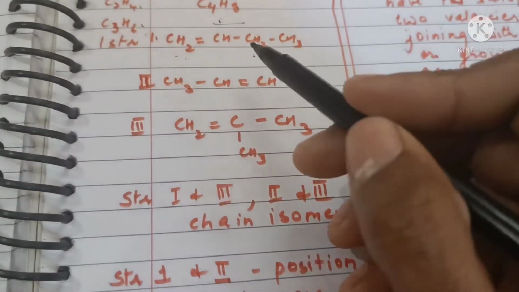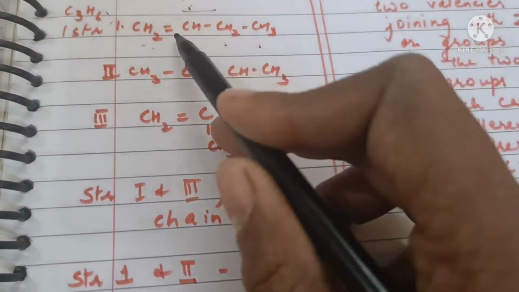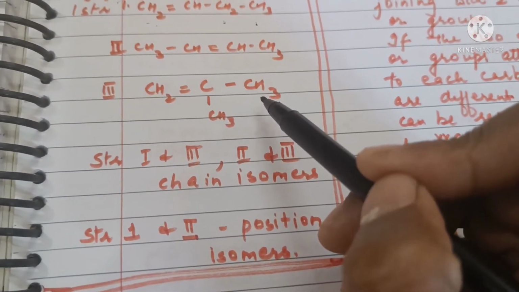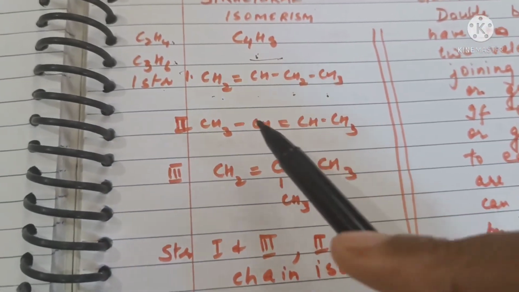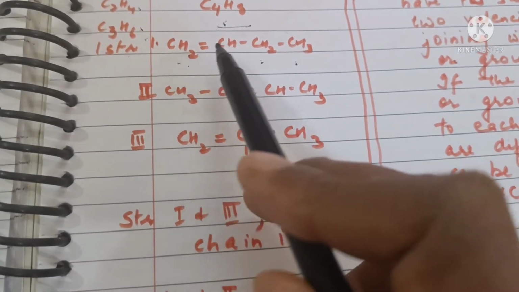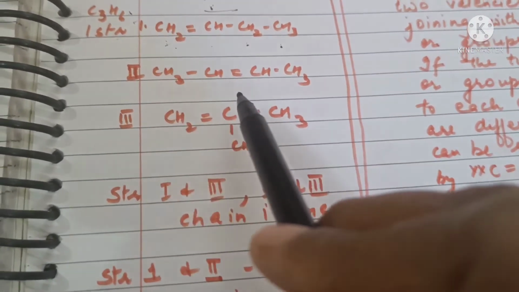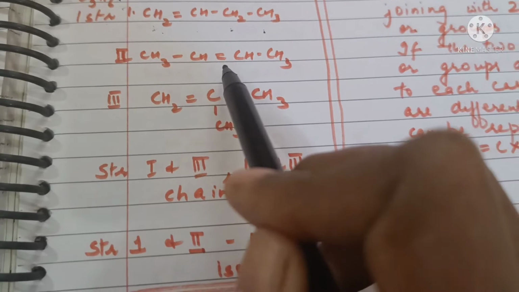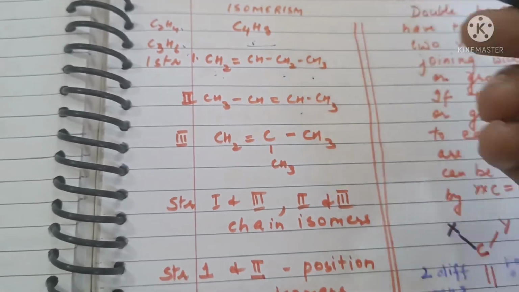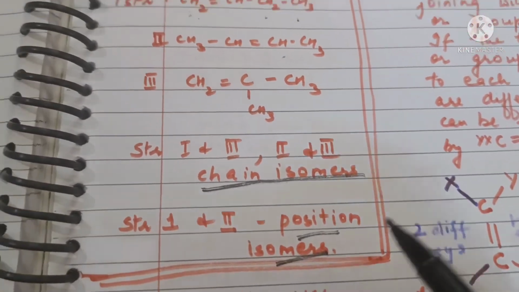So out of these, structures 1 and 3 are chain isomers because the difference occurs on the count of chain. Similarly, 2 and 3 are also chain isomers. Then compounds 1 and 2 can be called position isomers because here the difference in the two compounds occurs on the position of double bond. In the first case, the double bond lies at carbon atom number 1, whereas in the second case it lies at carbon atom number 2. So these are position isomers. So structural isomerism can be divided into two categories: chain isomerism and position isomerism.